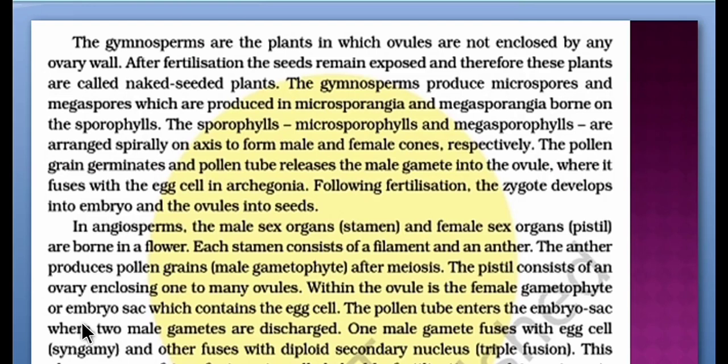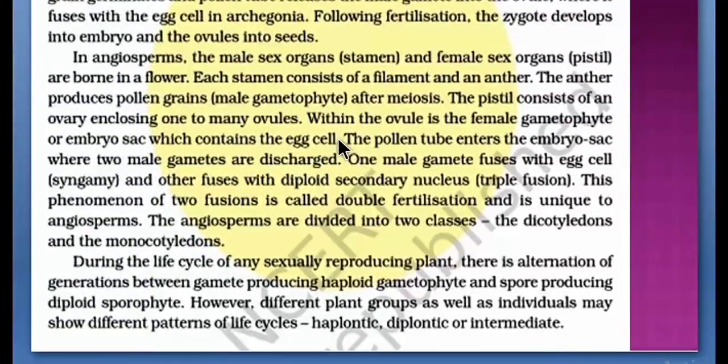The pistil consists of an ovary enclosing one to many ovules. Within the ovule is the female gametophyte or embryo sac which contains the egg cell. The pollen tube enters the embryo sac where two male gametes are discharged. One male gamete fuses with egg cell, syngamy, and other fuses with diploid secondary nucleus, triple fusion. This phenomenon of two fusions is called double fertilization and is unique to angiosperms. The angiosperms are divided into two classes, the dicotyledons and the monocotyledons.